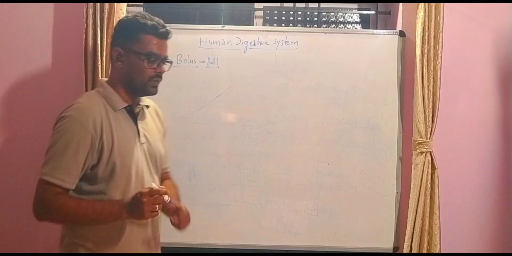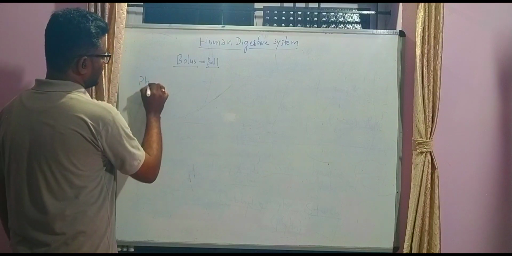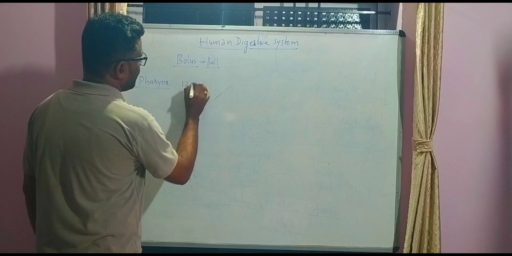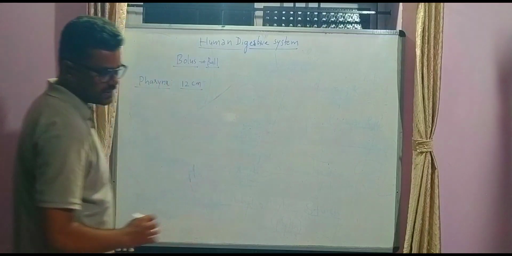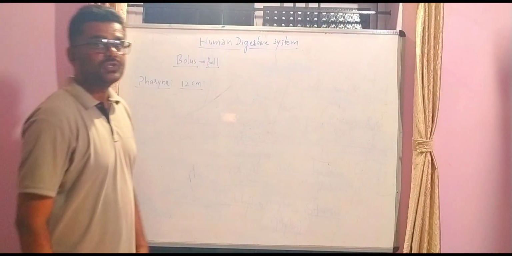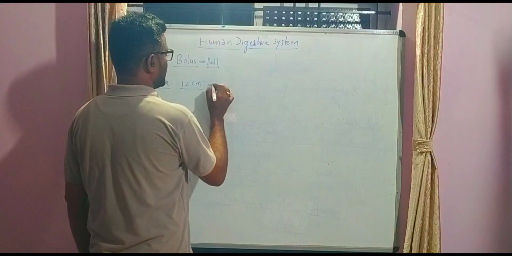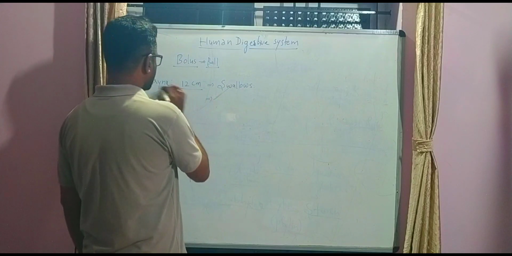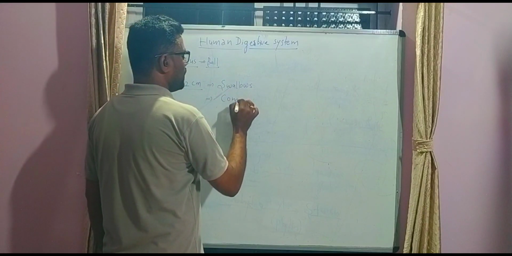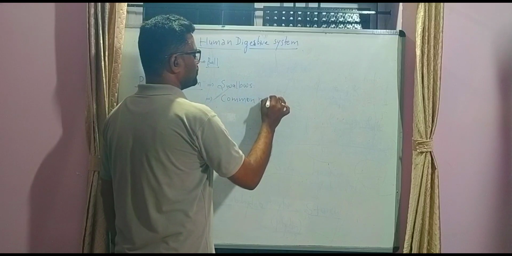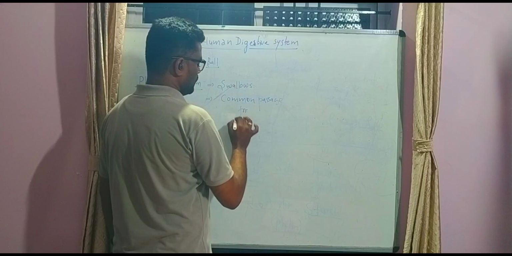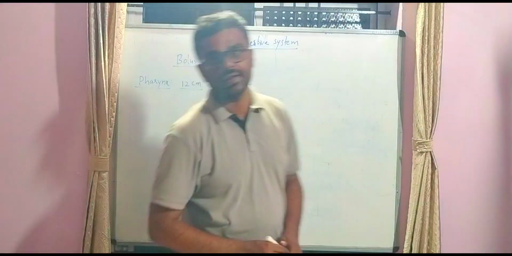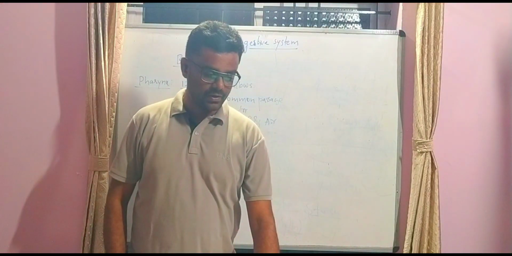Then the food enters the next part of the digestive system called the pharynx. The pharynx is about 12 centimeters long and helps in swallowing of the food. What is the function of pharynx? It helps in swallowing food, and most importantly, the pharynx is a common passage for both food and air.